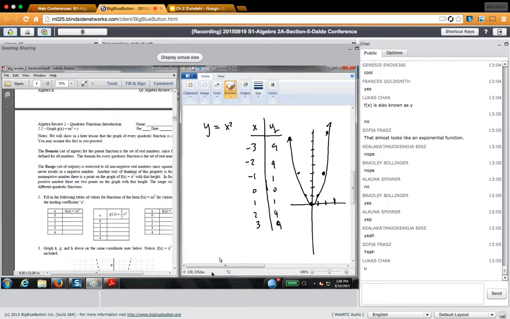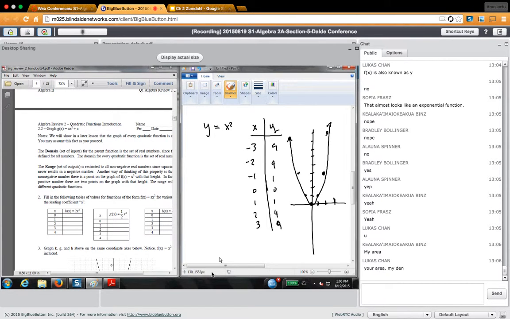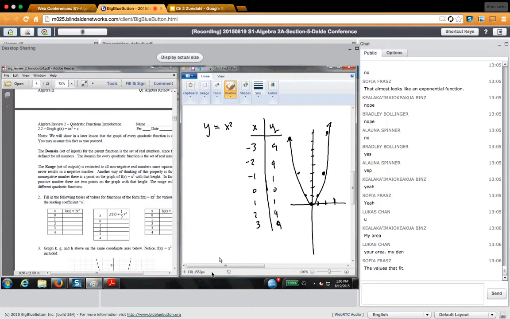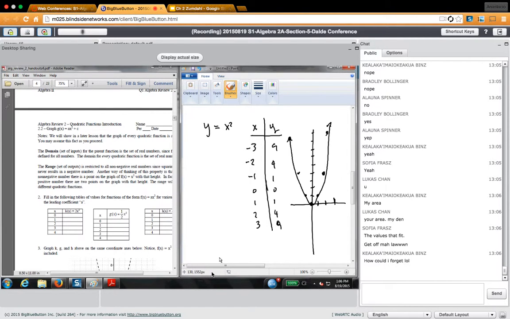Do you remember what the domain means? Do you remember that big thing I said about my area? I love what you said there. It's my area, it's my den. So I remember what you guys did. What you remembered was when I said domain, you folks thought of that story I told you: this is my house, get out of my house, right? Do you remember that now? And that's why you're saying my area. It's because it's the values that I'm going to allow to come into my house. Does that make sense?